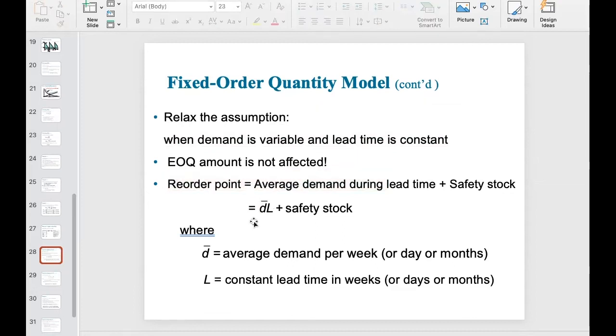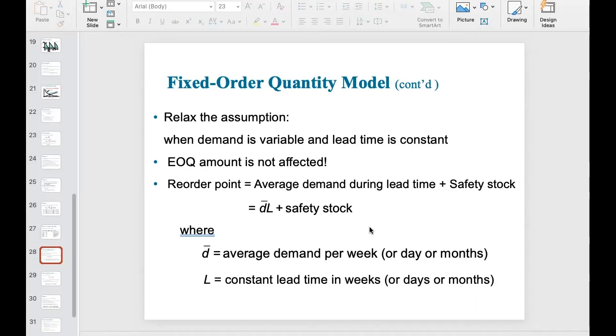The first element in this adjusted reorder point equation is still D bar times L. It doesn't change. However, we need to further consider another part, which is called safety stock. What do we mean by safety stock? Very easy. Since your demand is uncertain, although we have some information about the demand distribution, in order to prevent a stockout situation due to this uncertainty, we have to prepare a little bit more compared to the case where we know exactly what the demand will be.